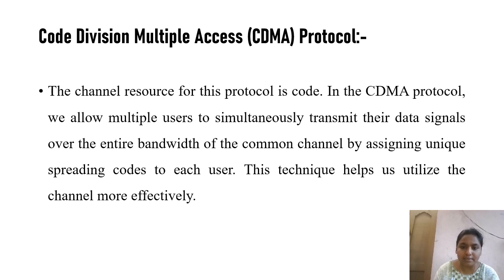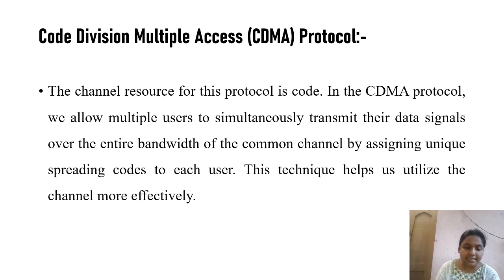Next one is code division multiple access protocol. In CDMA, one channel carries all the transmissions simultaneously. It is a channelization protocol that allows multiple users to transmit data simultaneously over the same communication channel using unique spreading codes to differentiate the signal.